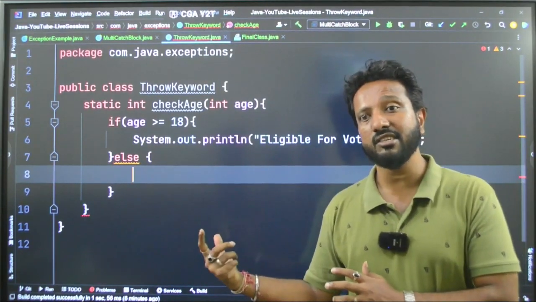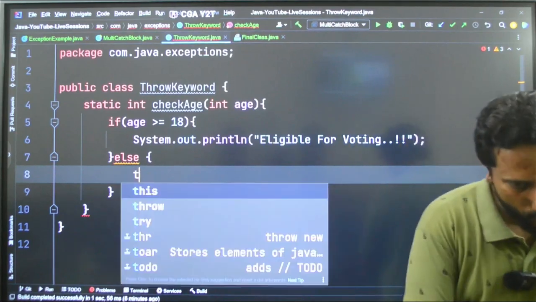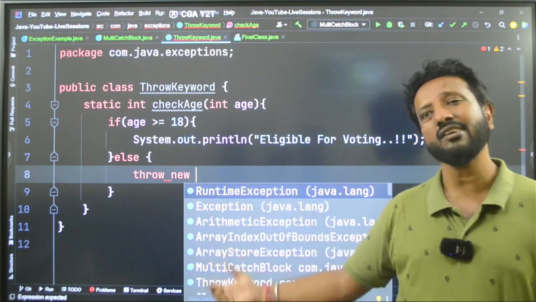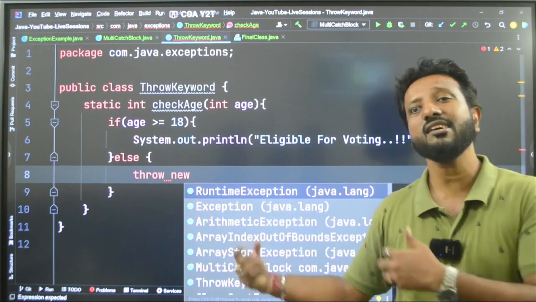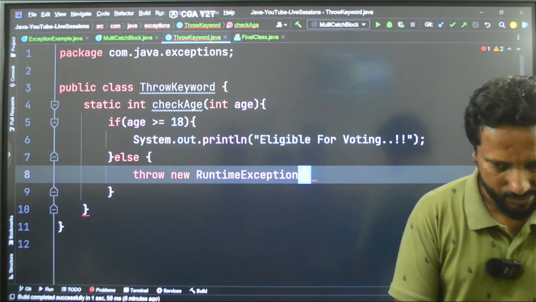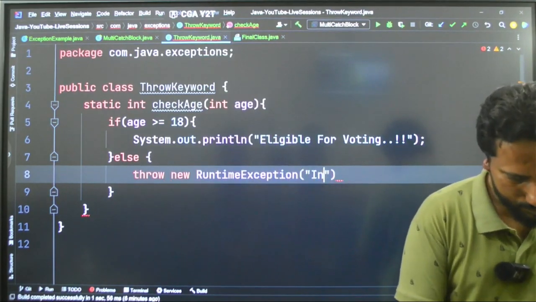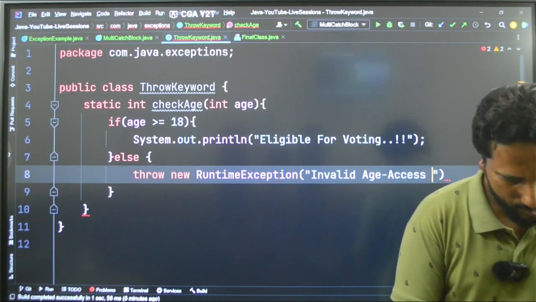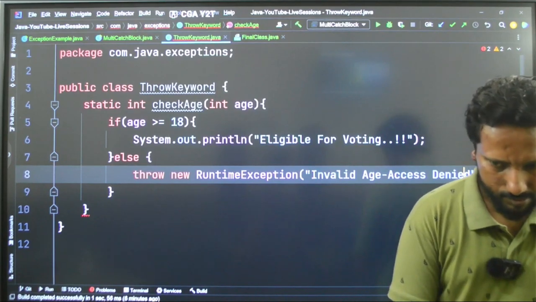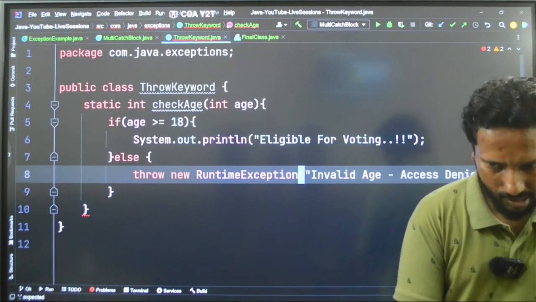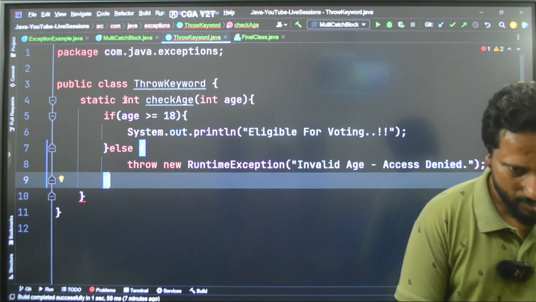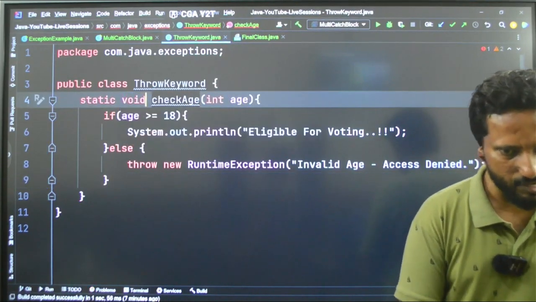17, 13, 11, 10. In that case, we can throw a new exception like this. Throw new, we can throw any kind of exception, just like a warning message. Say suppose RuntimeException. Here I am writing invalid age, access denied. Let me give a space here. Understood? And after that, rather than writing integer, I should not return integer, right? Let me write void.